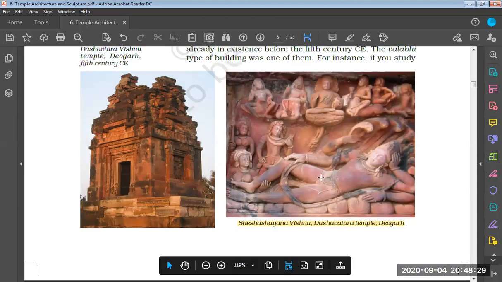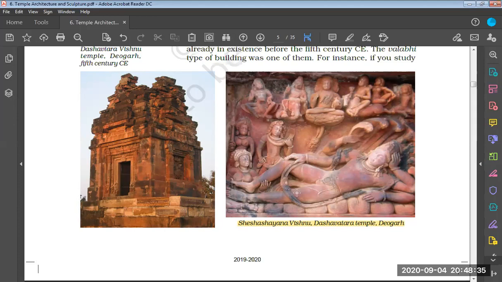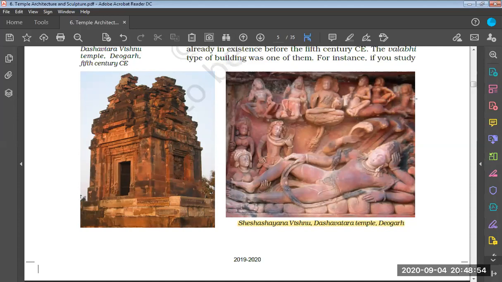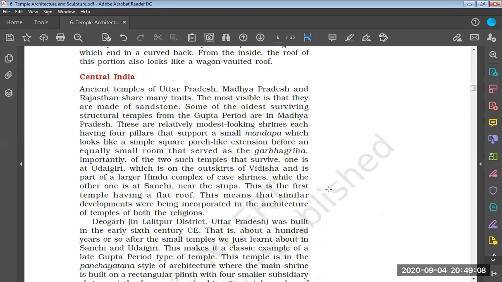Here Sheshnag is there. He is sleeping on the snake, and the snake is protecting Vishnu. It is Sheshashayana Vishnu at the Dashavatara temple at Deogarh. Here it seems like all the mother goddesses are blessing Vishnu, and some of the people are serving Vishnu. So this particular image can be seen. Now let us move forward.